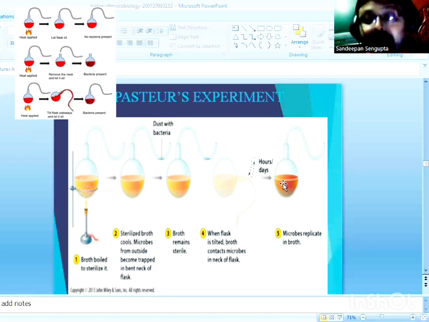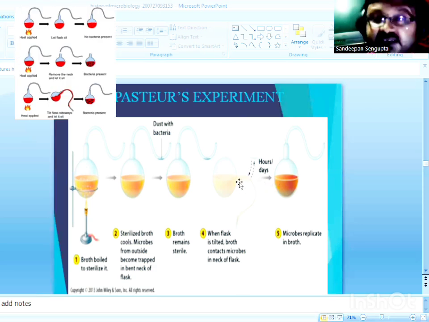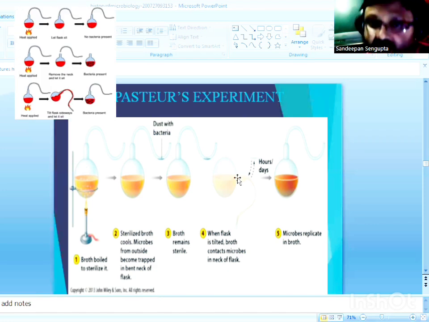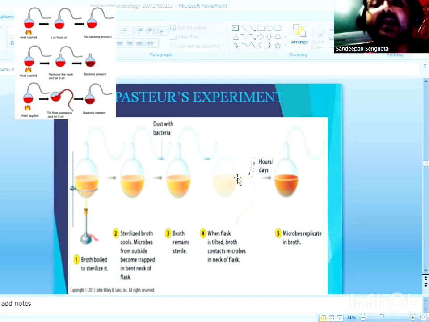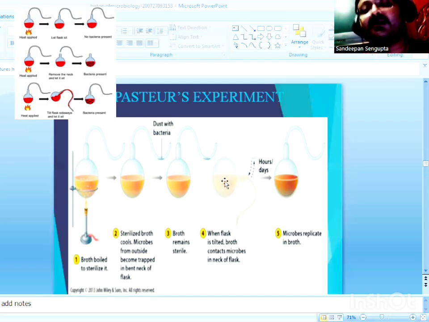When the neck was broken and the sterile medium was made accessible to the outside microbial world, microbial life originated in the flask, and new microbes could be observed.